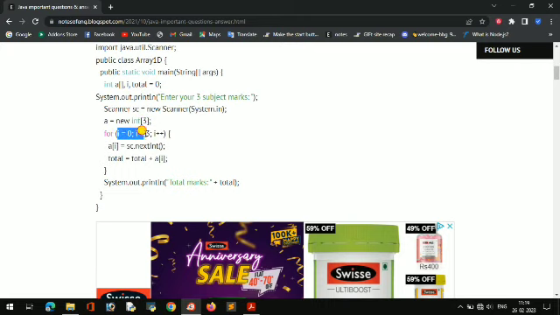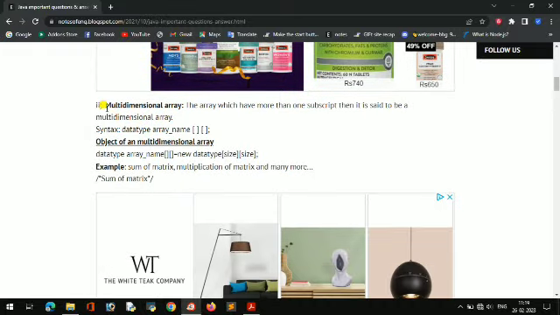So for loop from 0 to 3, it will store the subject marks in array of i, and total is equal to total plus array of i. Total is first 0, then whatever the user has entered for the first subject, then second, then third, and you can get the total marks easily.